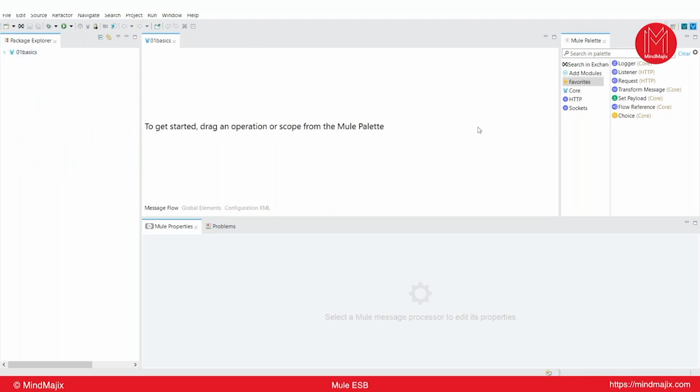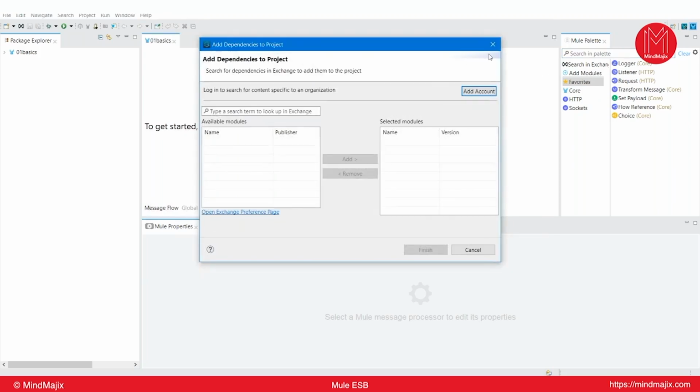Then we have a canvas where we are going to drag and drop the connectors. On the right side, we have the Mule palette. We have two columns, one on the left side and one on the right side. What is there on the left side? Actually, this is kind of a menu bar. If any module that we are going to use is not present at Anypoint Studio level, then you can go to the search in Exchange option. That means you need to have an Anypoint Platform account. You can log in and search for the particular module.